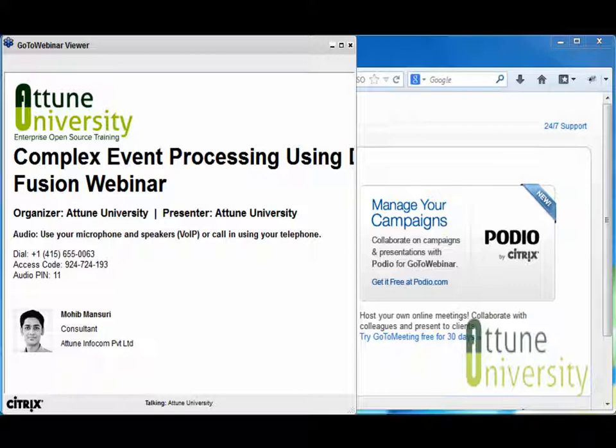Basically, what is meant by CEP? CEP is complex event processing, meaning it is based on events that are occurring. There are various events occurring differently, but when we combine those events, it gives us some output. That is what is meant by complex event processing.